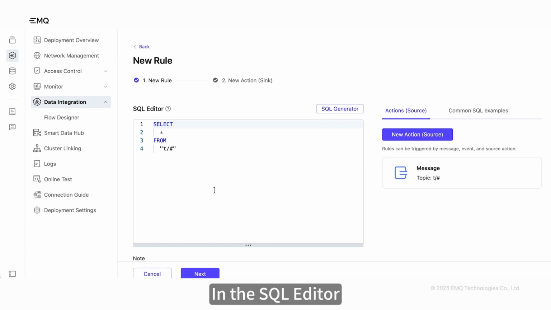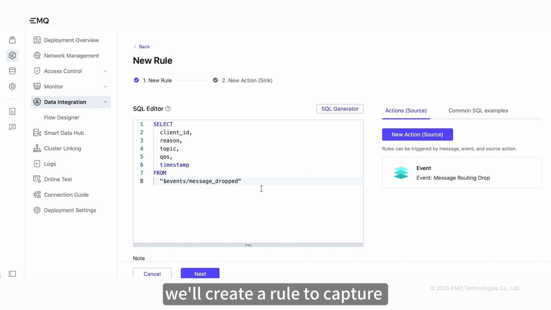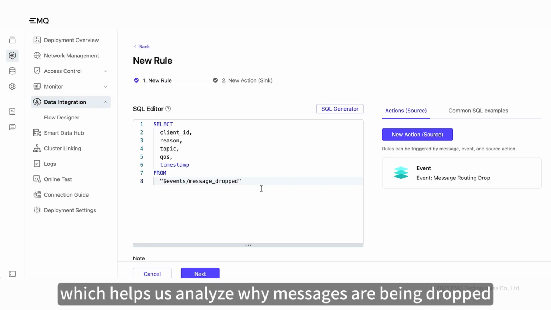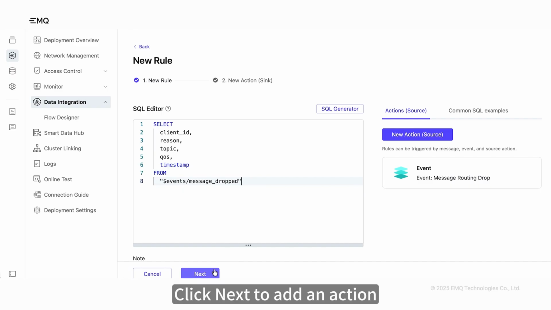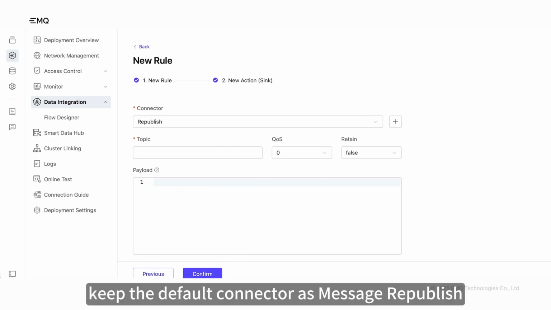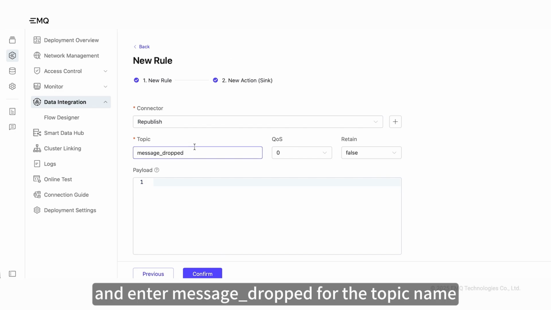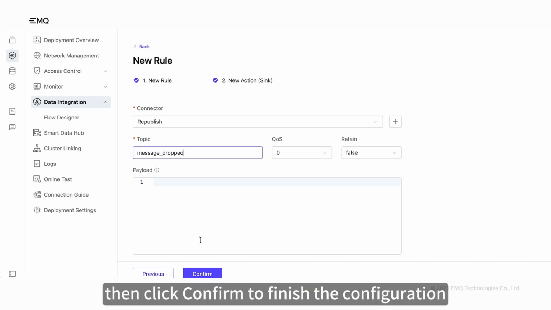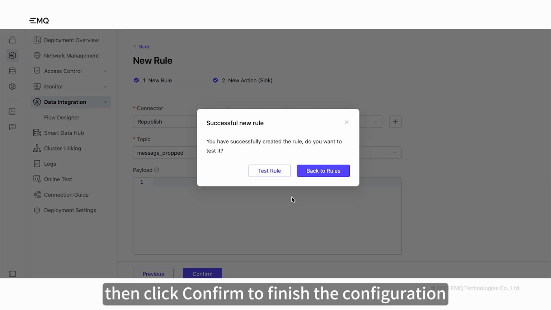In the SQL editor, we'll create a rule to capture message dropped when routing events. This rule extracts key fields from the events, which helps us analyze why messages are being dropped. Click Next to add an action. In the Create Actions tab, keep the default connector as Message Republish and enter Message Dropped for the topic name. Leave the remaining options as their default values and click Confirm to finish the configuration.